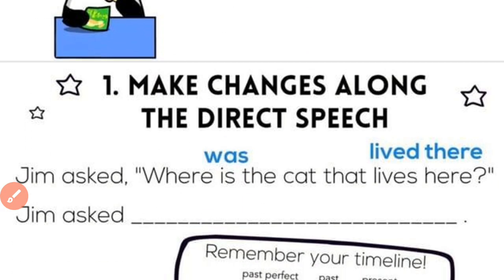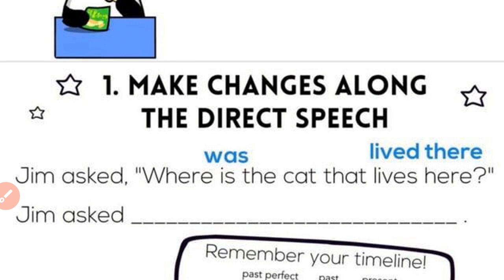Now let us see another example of the direct question and indirect question. So here is the direct question given to us. Now let us change it into an indirect question. Jim asked, where does the cat live here?